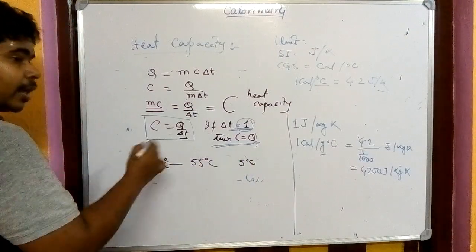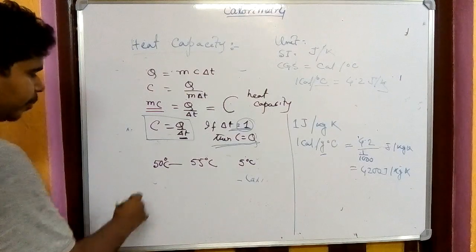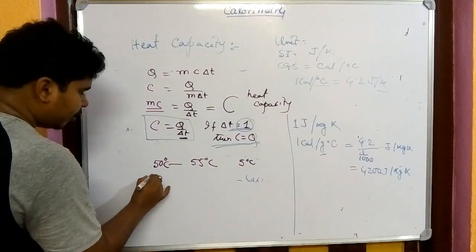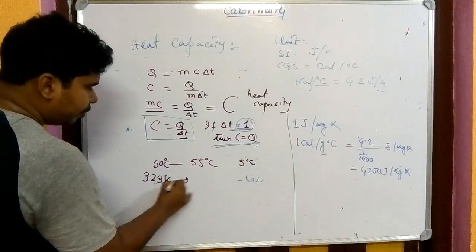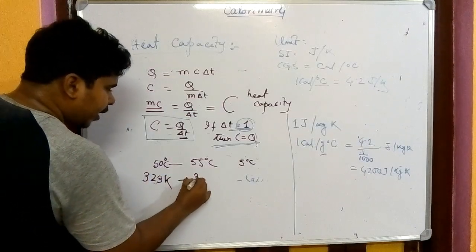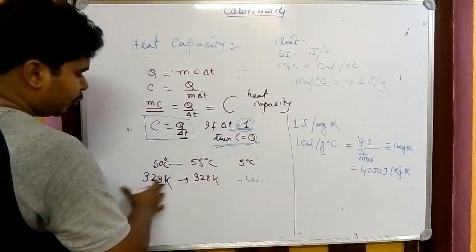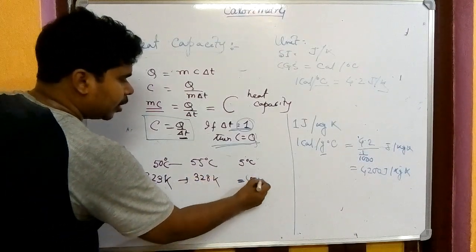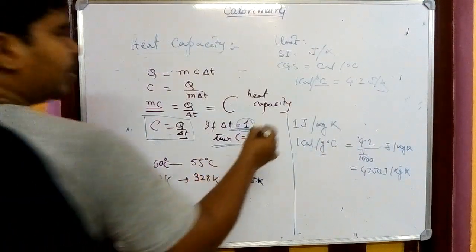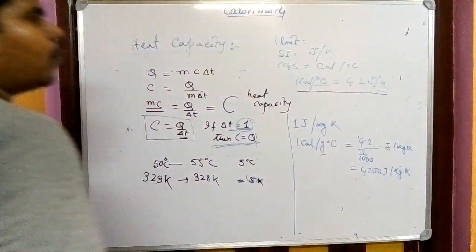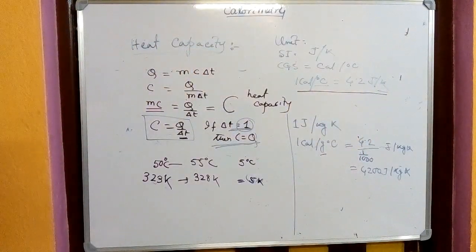Similarly, for Kelvin we add 273, so it goes from 323 Kelvin to 328. If you take the difference, it is 5 Kelvin. So the temperature difference is the same, and degree centigrade and Kelvin do not change. So 1 calorie per degree centigrade is equal to 4.2 joule per Kelvin. This is the unit of heat capacity.